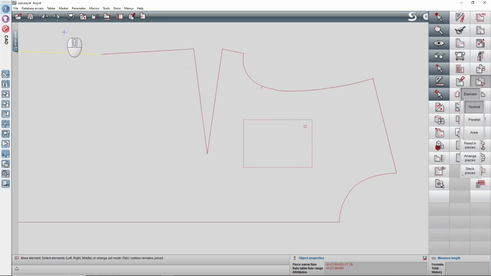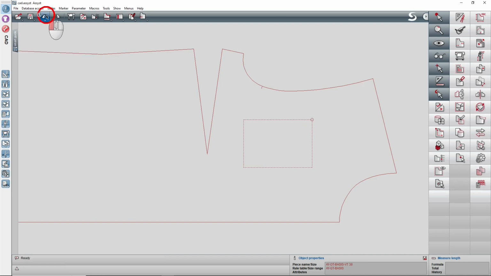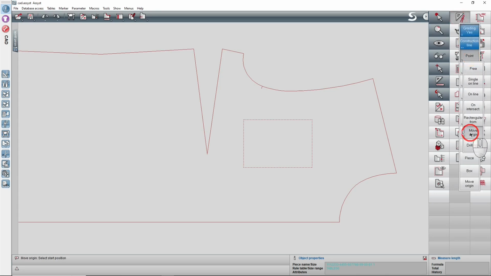I would like to show you a more elegant method. We will first use the function moveOrigin and define the corner of the pocket as the 0 point for the coordinate axis. Click for this the corner of the pocket. You don't see the point, but the system knows that this is the new 0 point for the input of coordinates.